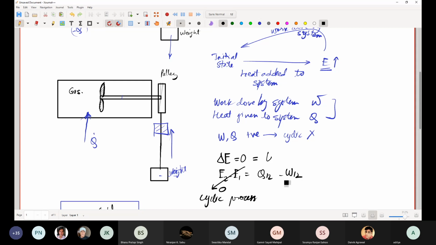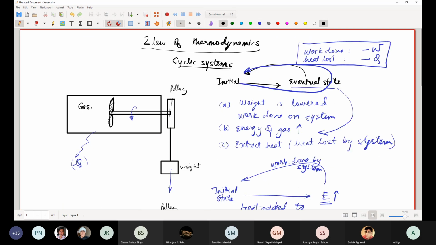Over here, what was it? Heat was given to the system and work was also positive. So this can be satisfied. Okay, this hypothetical problem that we considered satisfies the first law.